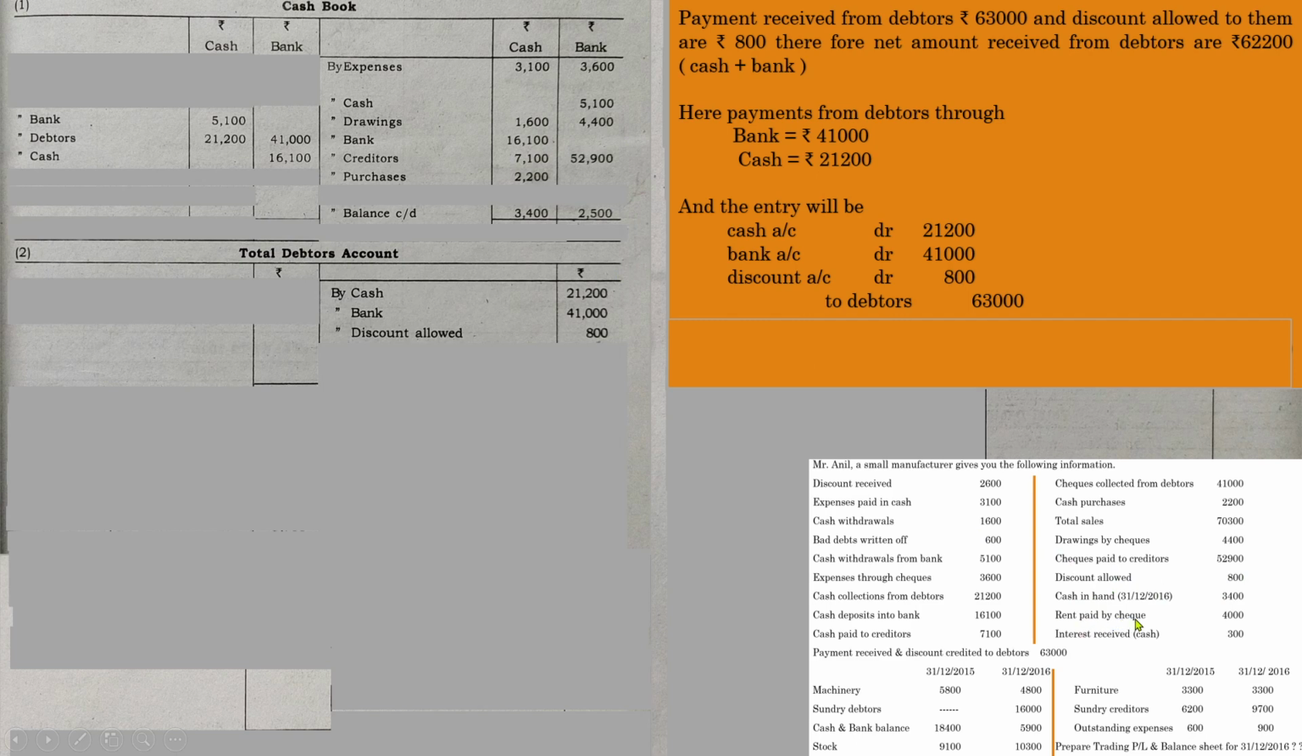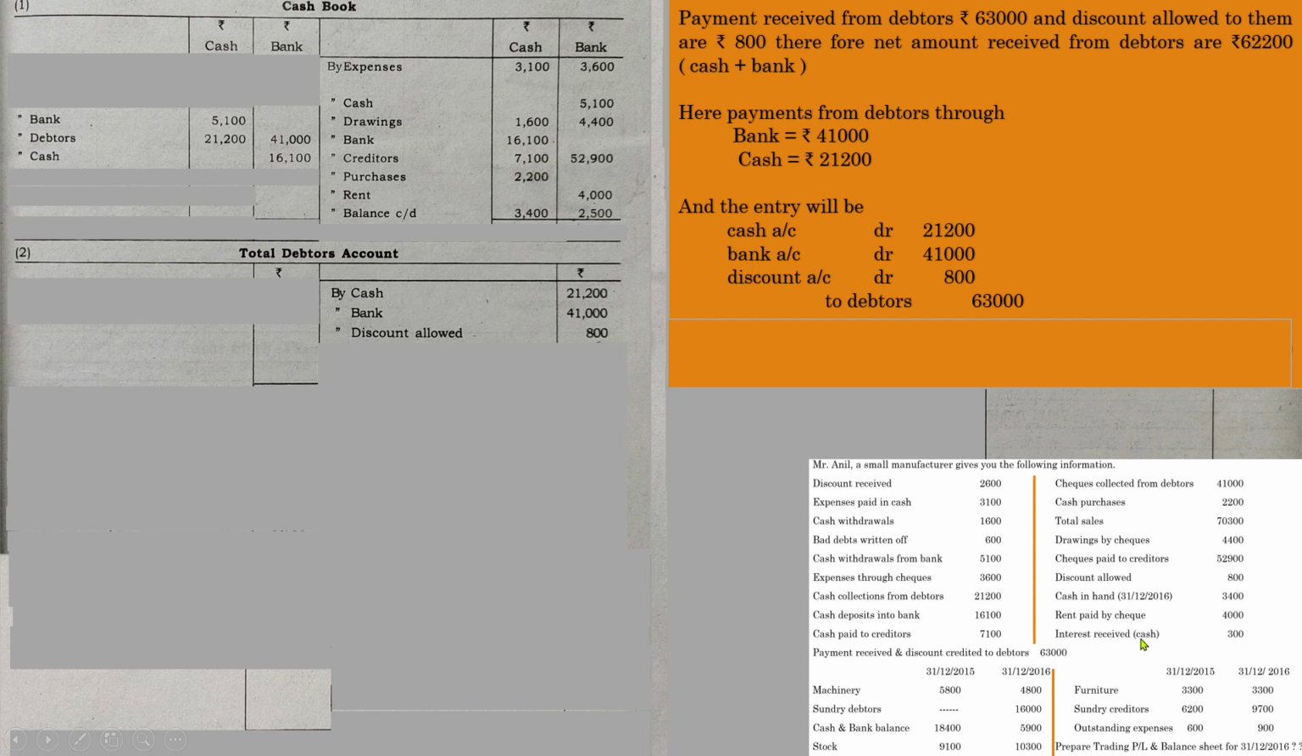Rent paid by check. Whenever we pay rent, the entry will be rent account updated to what is the mode? Through check. So rent account updated to bank in the bank book or cash book. Here it is a 2-column cash book, so we can assume cash book or bank book. So in the bank book it will be by rent, and it was made through bank, so 4,000 in the bank column.